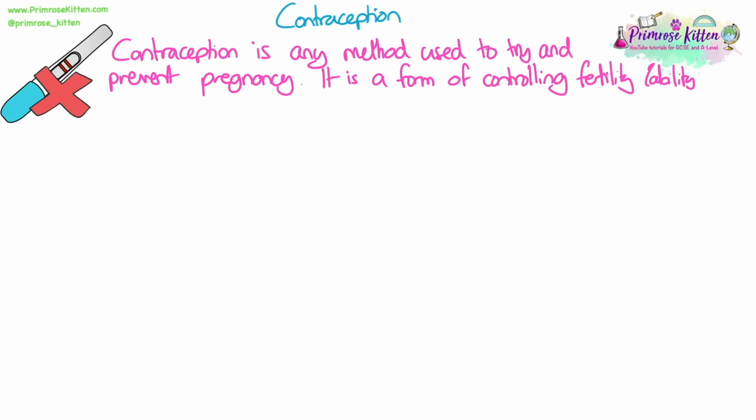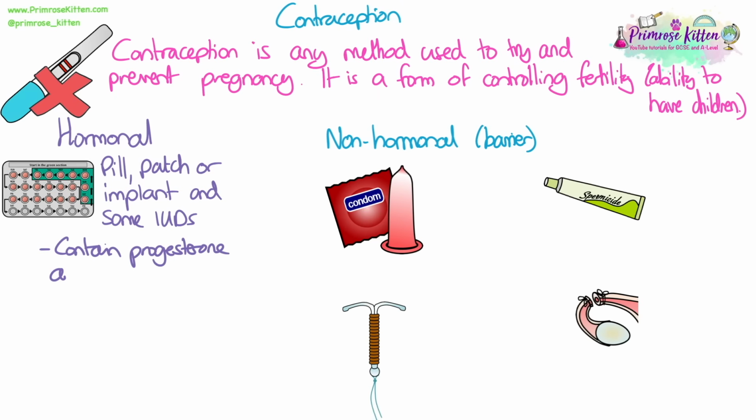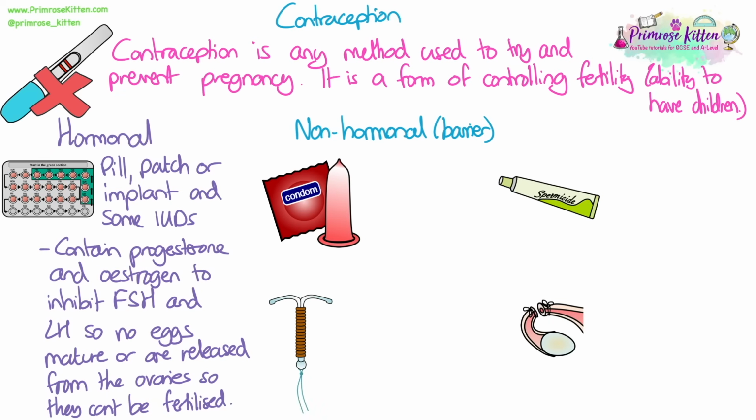Contraception is any method used to try and prevent pregnancy. It's a form of controlling fertility, which is the ability to have children. There are two types or groups of contraceptives: hormonal and non-hormonal or barrier methods. The hormonal examples include the pill, the patch, or the implant, and some IUDs. They contain progesterone and estrogen to inhibit FSH and LH, so no eggs mature or are released from the ovaries, so that they can't be fertilized by a sperm cell.